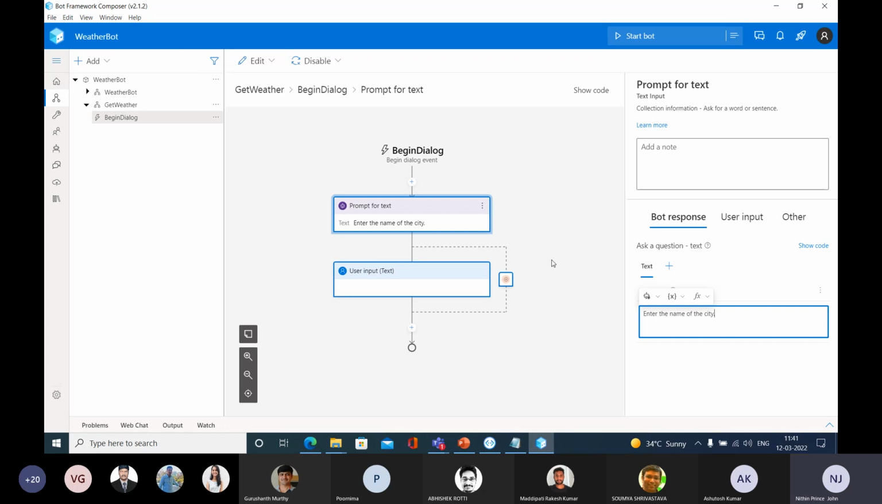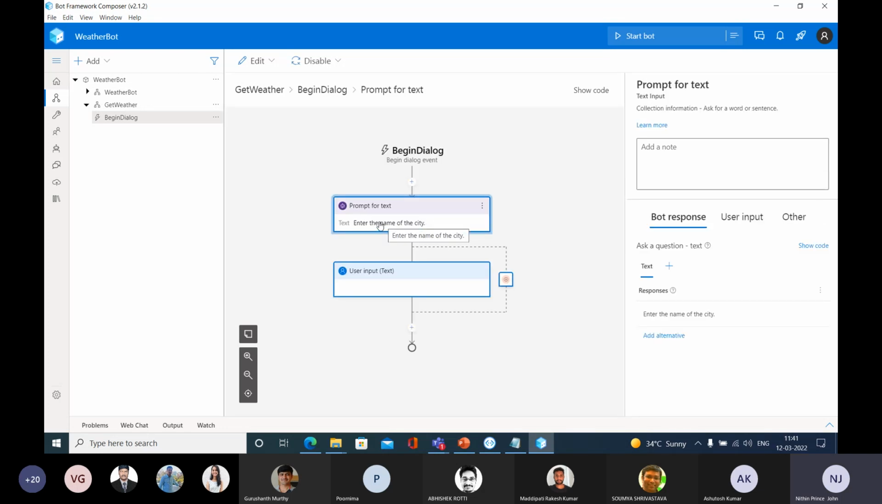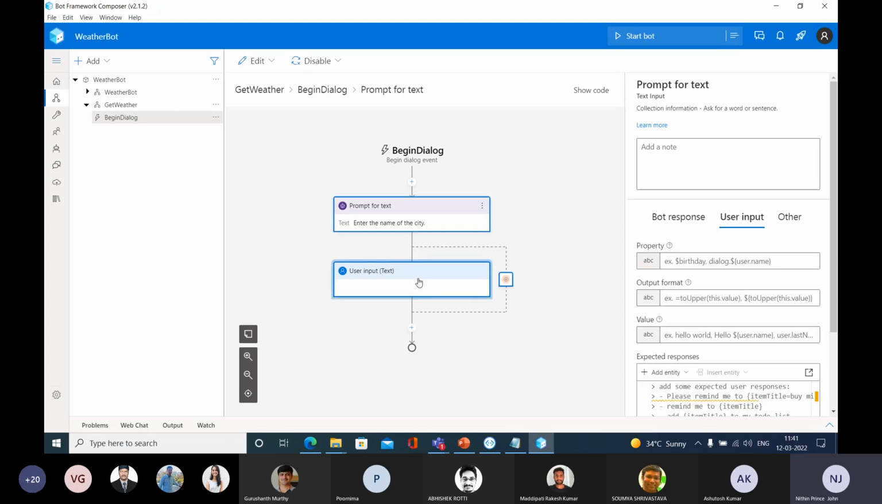So the user is going to get this message, enter the name of the city. And in response to that, the user is going to enter one city name. And that needs to be stored in a variable. That city needs to be stored in a variable. So go to the user input. This is the next node, right? Go to the user input and type here the name of your variable.